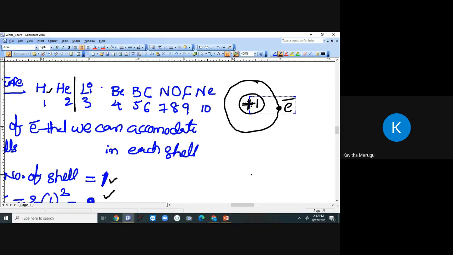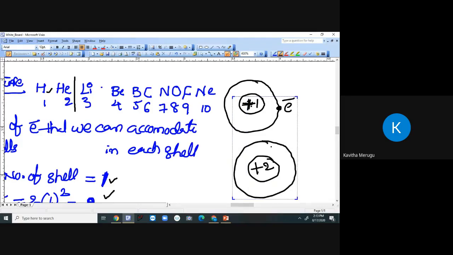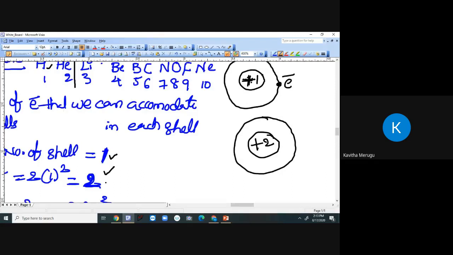Now similarly, take helium. Helium will have 2 electrons. See the atomic number, it has 2. So draw one shell here. How many electrons can we accommodate in the first shell? Only 2. Because for shell number 1, that is n equal to 1, we obtain a maximum of 2 electrons, right? So now we can accommodate 2 electrons here. One is here, one is here. The first one is for hydrogen, the second one is for helium.